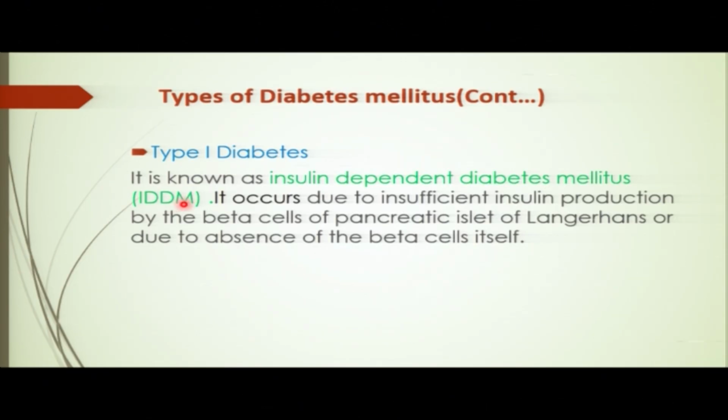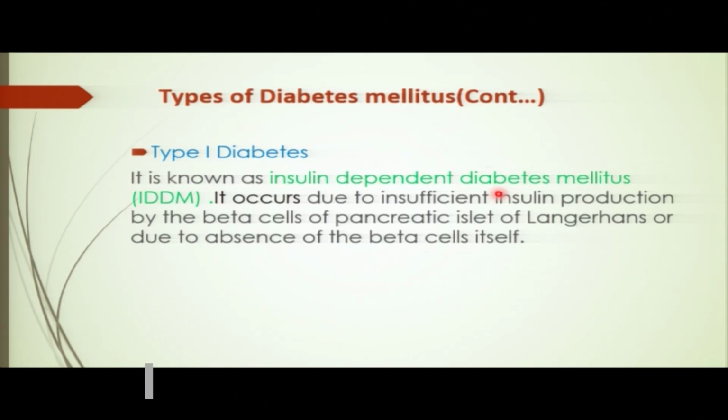So now, why is it called insulin-dependent diabetes mellitus? It is called this because there is insufficient production of insulin. Actually, the insulin is not produced well by the beta cells of the islets of Langerhans. Actually, there is no production of the insulin.